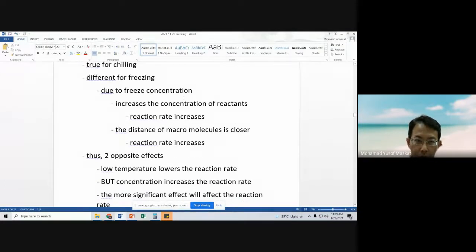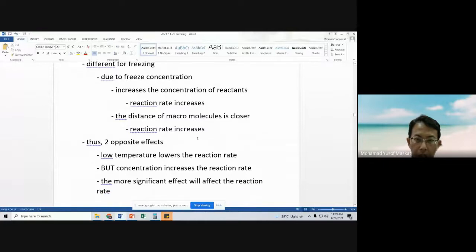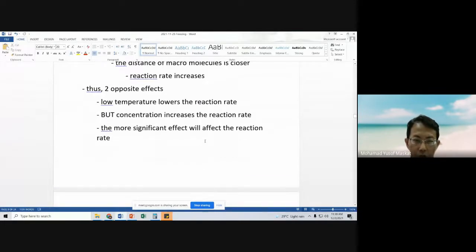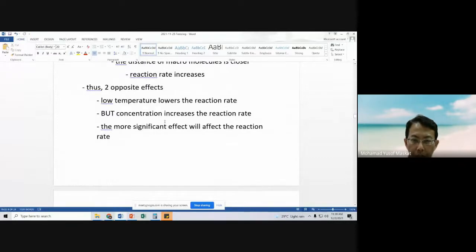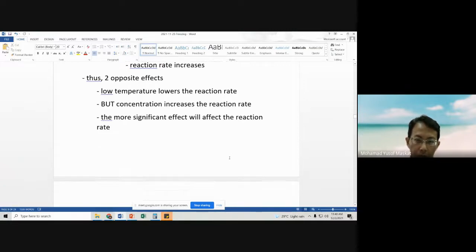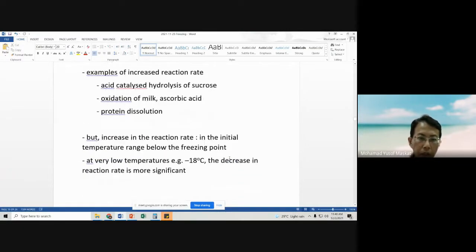However, due to freeze concentration, there is an increase in the concentration of reactants because of the lower volume of moisture inside the food, and also shorter distances between macromolecules. So which one will happen? Both will happen, but which is most significant will depend on which effect most affects the reaction rate.